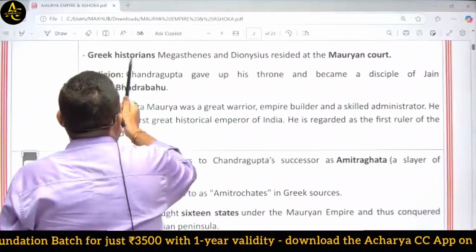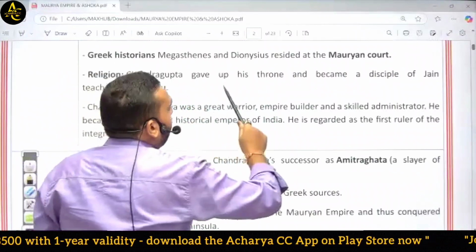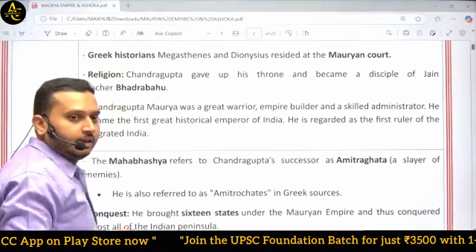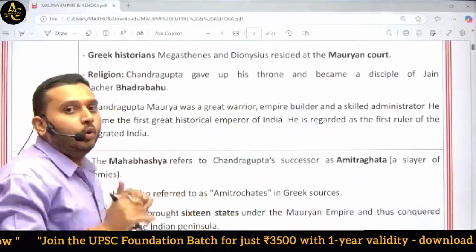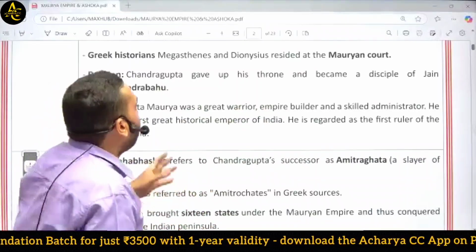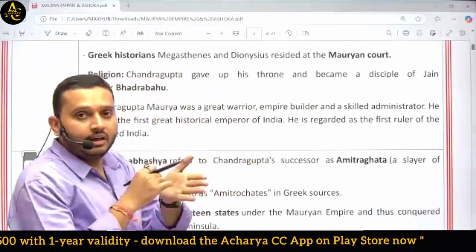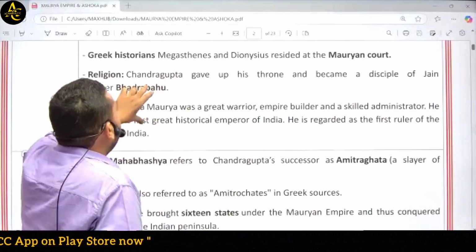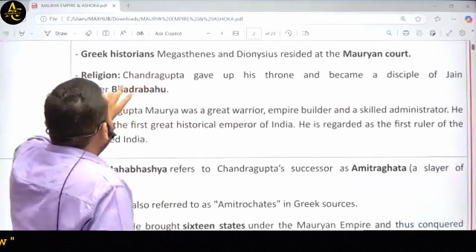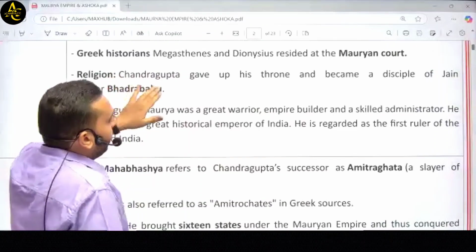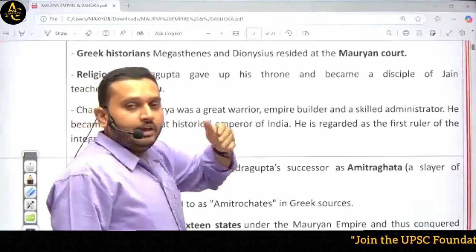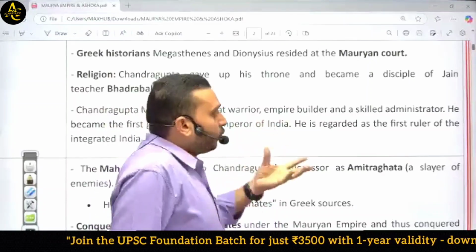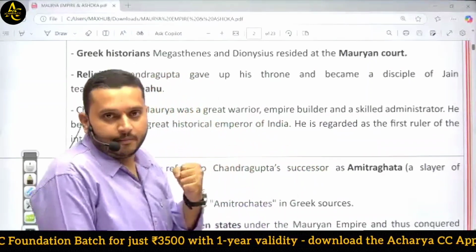Then Seleucus also sent the Greek historians Megasthenes and later Dionysius to the Mauryan court. That means they were ambassadors in the court, in the Magadha capital, and that's why they provided a very important account or book about the Mauryan Empire. Then what was the religion of Chandragupta Maurya? In the later phase, Chandragupta gave up his throne. He made his son Bindusar king, and Chandragupta adopted the Jain religion.